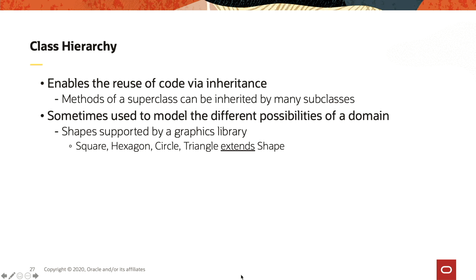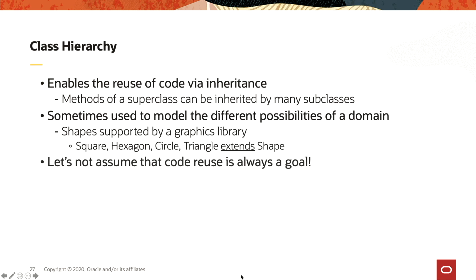So we have a shape, and we can have sub-shapes like a square, a hexagon, a circle, and so on. All those sub-shapes, square, hexagon, circle, triangle, extend shape. Now, there is no way to say that we only want those 4 shapes to extend the superclass. So it would be good to have more flexibility that would enable us to write such code, because code reuse is not necessarily always the end goal of a class hierarchy.